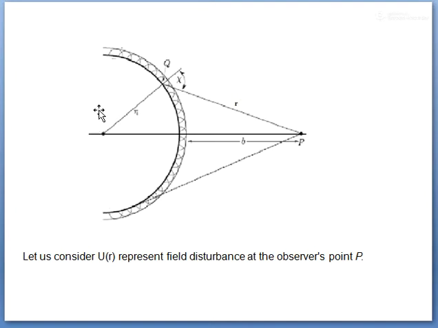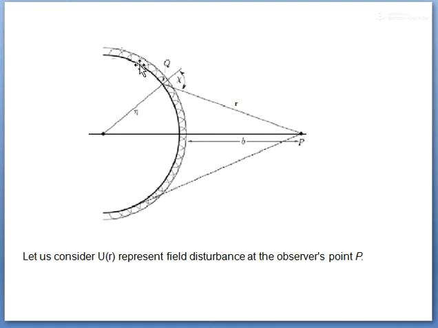This spherical wavelet is obstructed at this point Q, which may be considered as a combination of two wavefronts. This is the inner wavefront, and each particle on this inner wavefront can